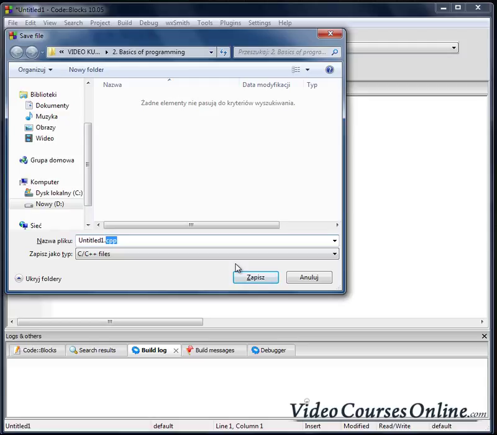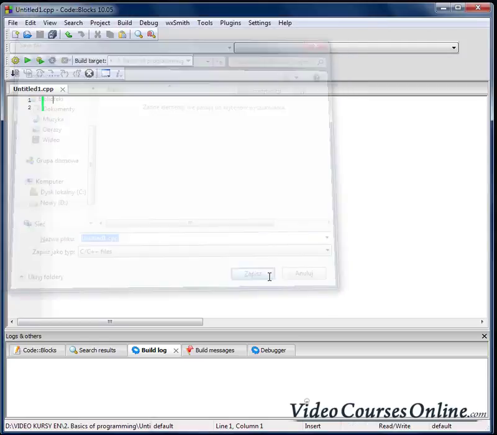Remember about adding the cpp here because you might have problems compiling your programs in Code::Blocks if you don't add the cpp here, because the default option for saving is the C files, not the C++. So remember about adding that extension here. Okay, we are saving it.